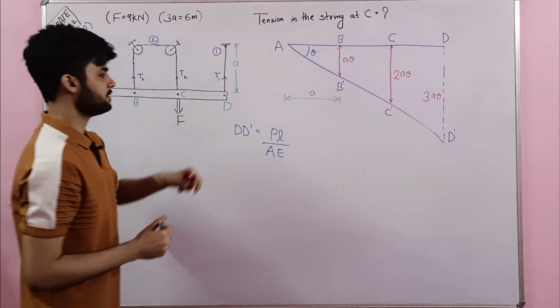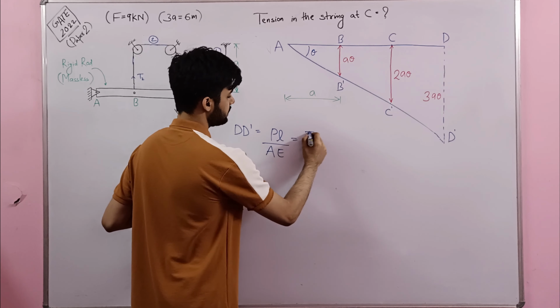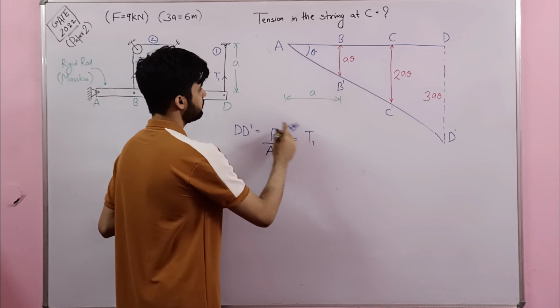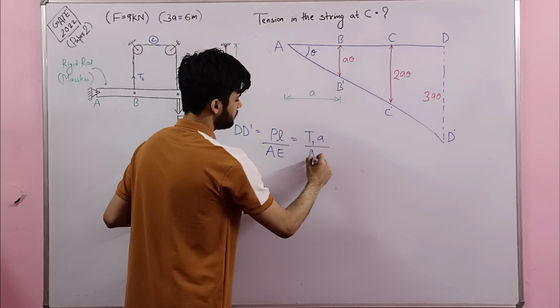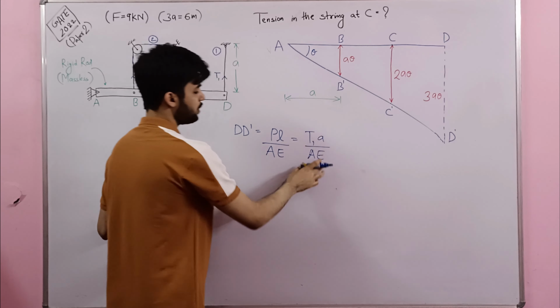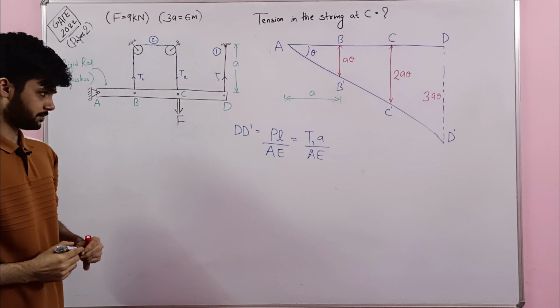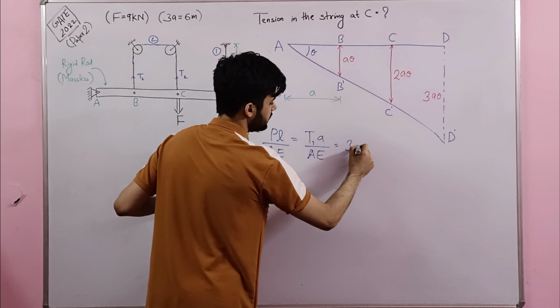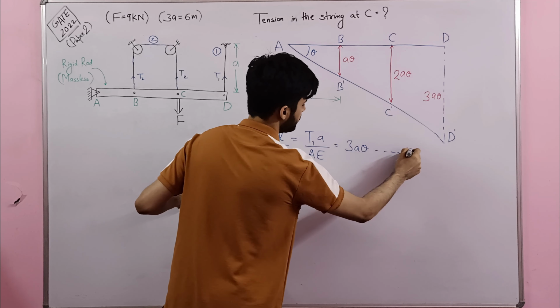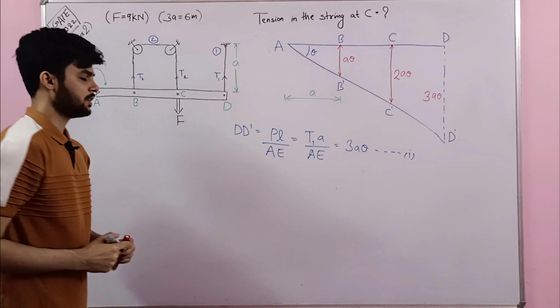So what is the force in string number 1? That is simply tension T1. What is the length of the string? Length of the string is small a, area of the string is A and Young modulus is small e, right? So the deflection from here, what I can write?